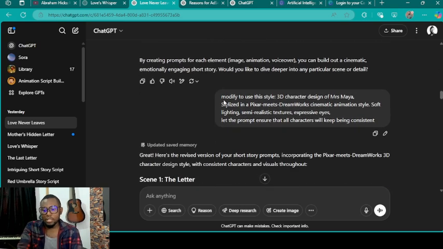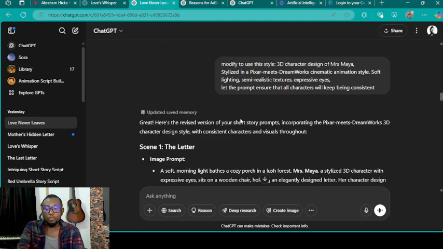So this is what I did. I told ChatGPT to modify these scripts to use this style. So now I'm adding the 3D character of Mrs. Mayer stylized in Pixar. Now all of this means that it should just be a 3D character. I could also have specified the age. All right, if I want to consistently have an old woman or a young woman, I could also have specified the age and every other thing. Now see, I'm also going to leave this prompt in the description.